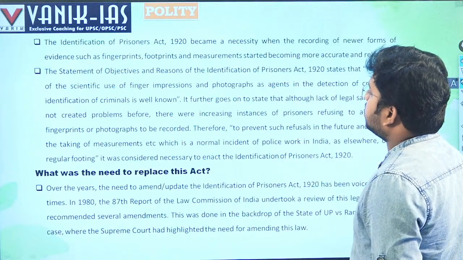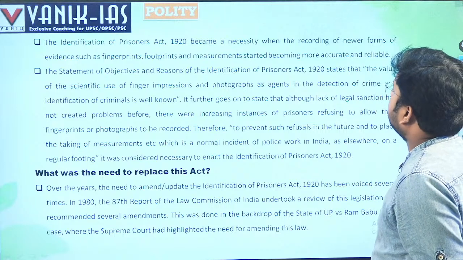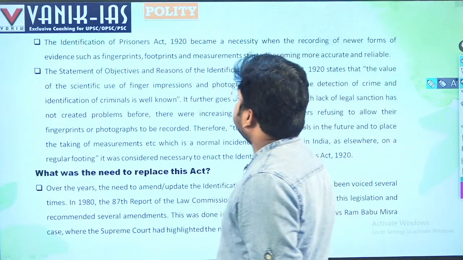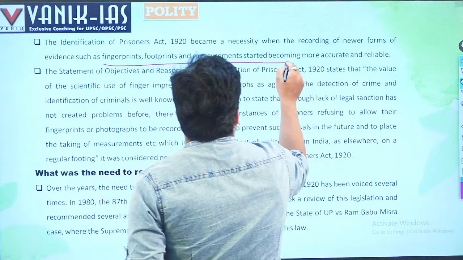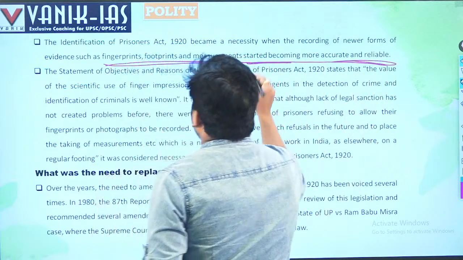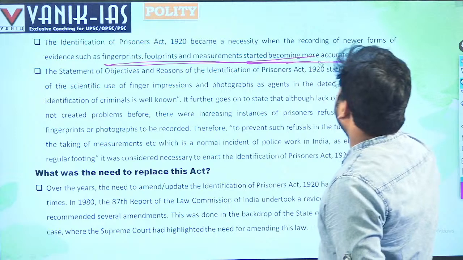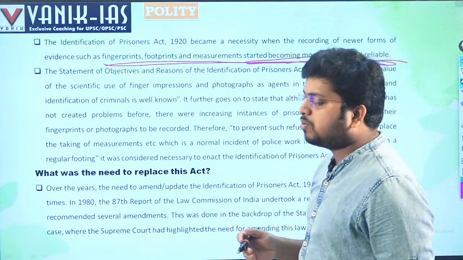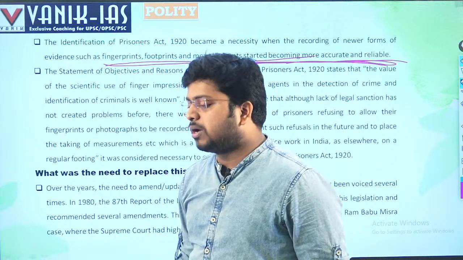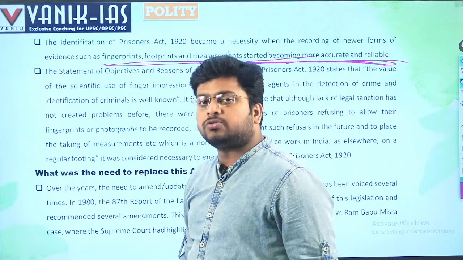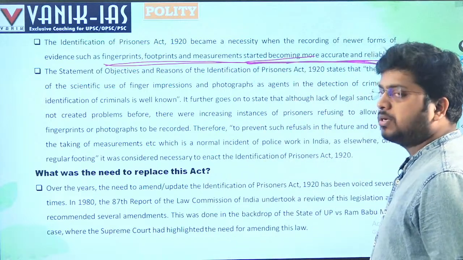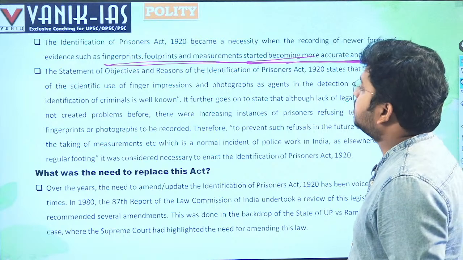The Identification of Prisoners Act 1920 became a necessity when the recording of newer forms of evidence such as fingerprints, footprints, and measurements started becoming more accurate and reliable, right? Why is it essential? Now the footprints and measurements started becoming more accurate and reliable. For example, now we have Aadhaar, where we are also giving our details. So in such a situation, it will be easy to catch a particular person.